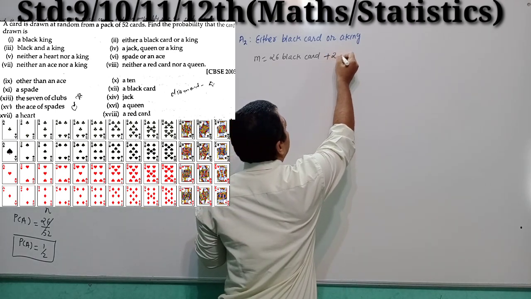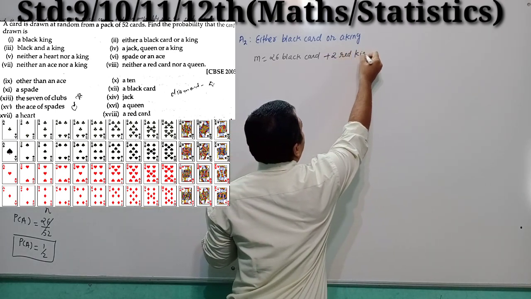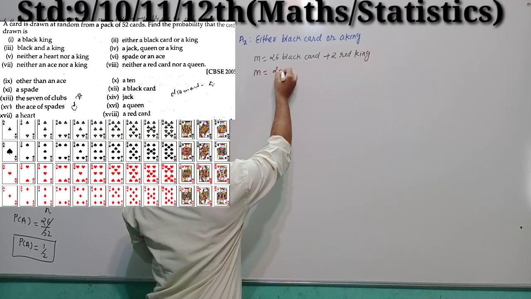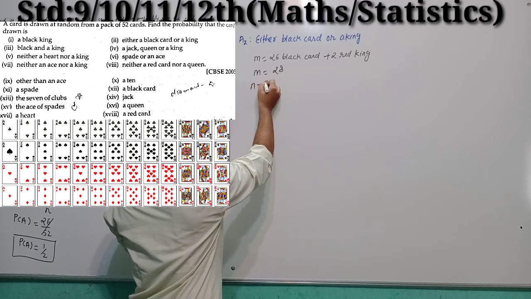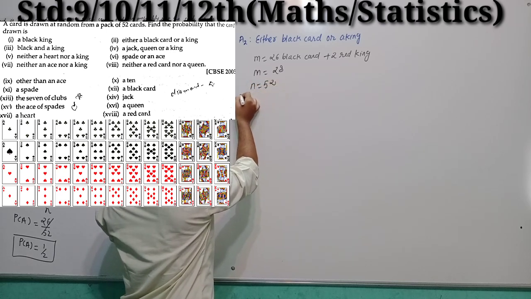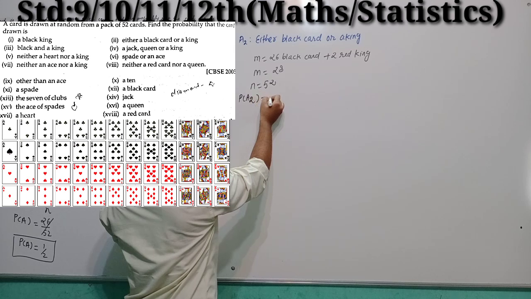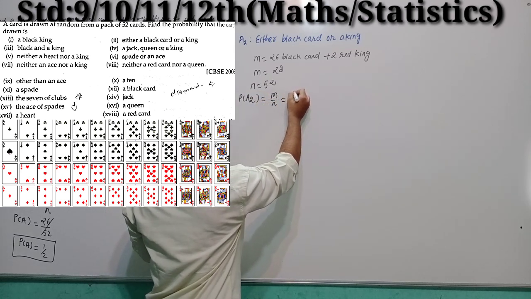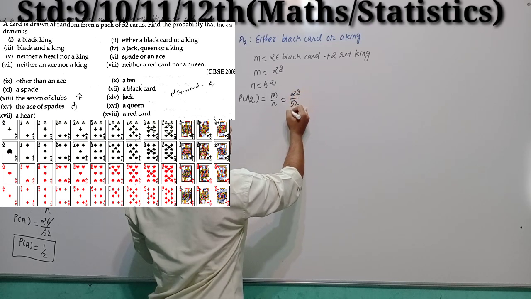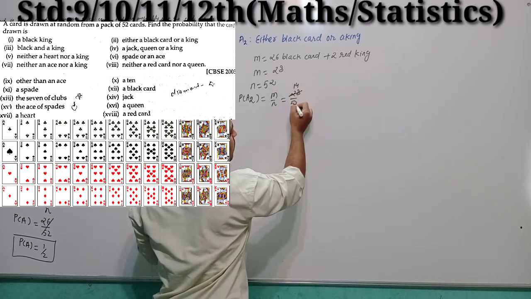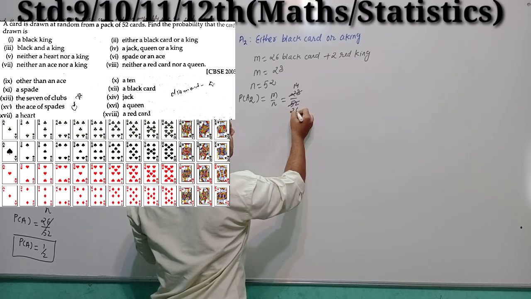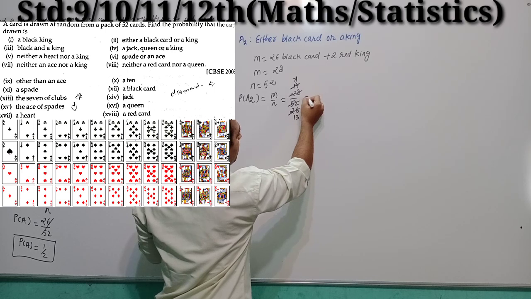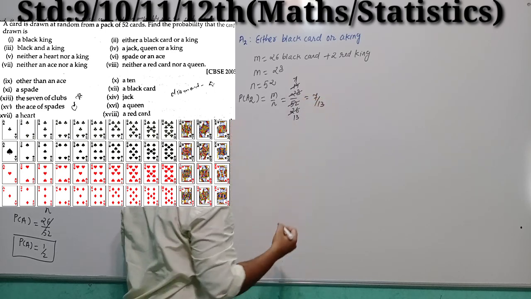Okay, plus 2 red kings. So M is equal to 28 and the total number of cards is 52. So P of A2 is M by N, what are we getting here? 28 by 52, cancelling by 2, 14, and here 26, 13, what are we getting? 7, right? So 7 by 13.